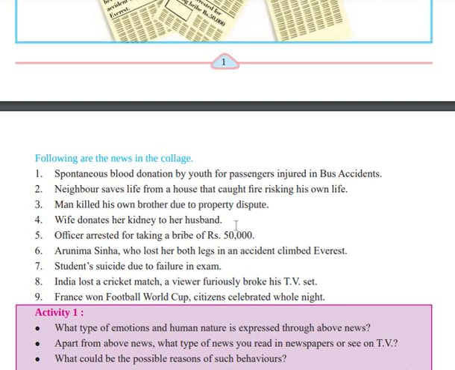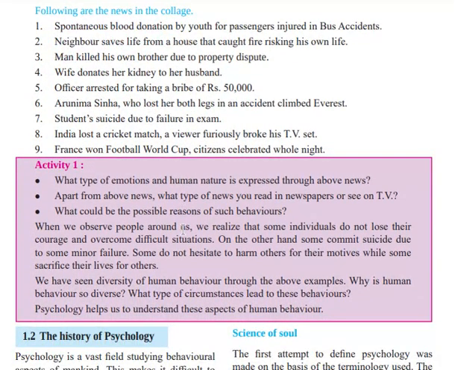Like right now you are watching this video, so your behavior can be studied and my behavior can be studied, right? So this newspaper also shows behavior. Here activity 1 is given: what type of emotions and human nature is expressed through the above news. So now activity 1 we all have to do: what type of emotions and human nature is expressed through the above news.